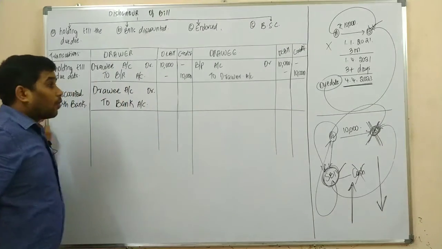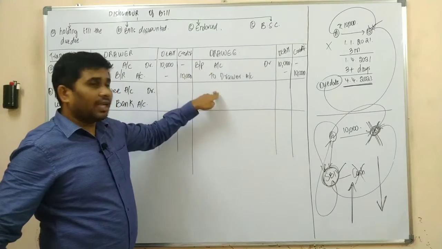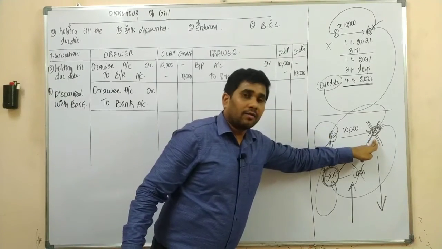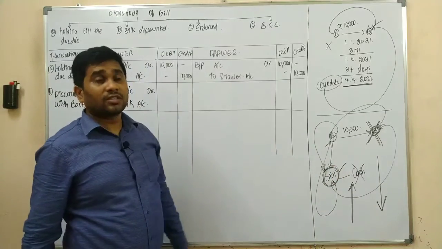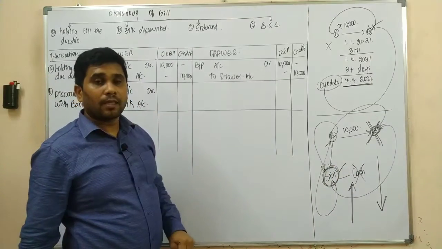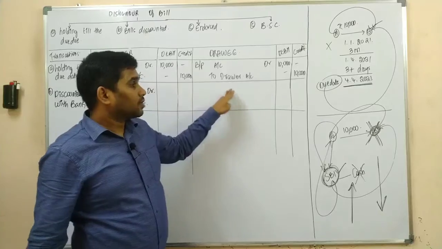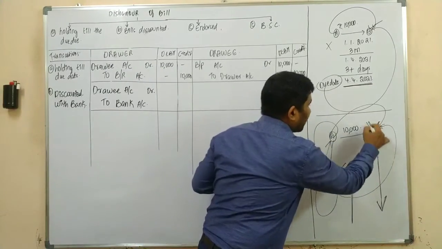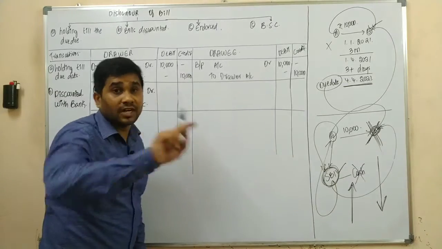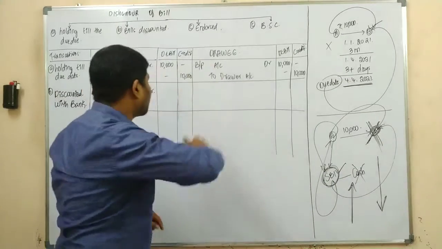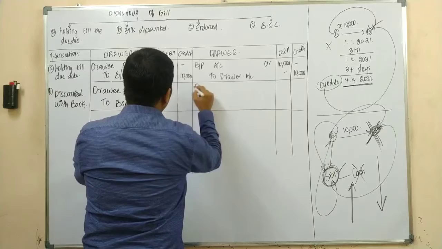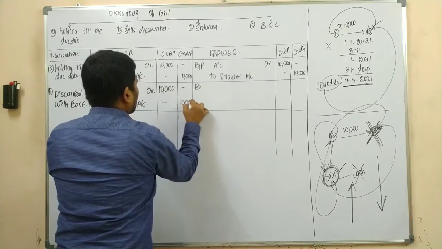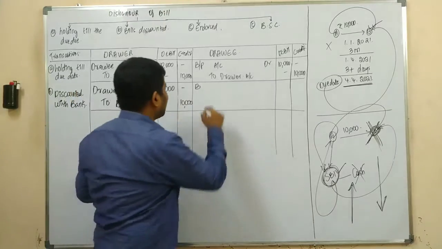Now, what is the journal entry in the books of drawee if the bill was dishonored, which was discounted with the banker? What is the journal entry? As the bill was dishonored, it would be no more a liability. So, to cancellation of liability, what is the journal entry?